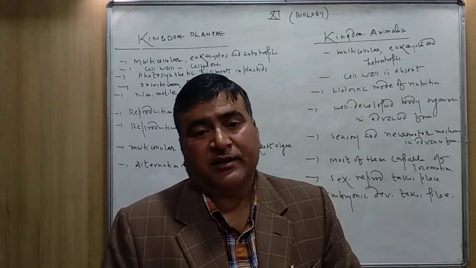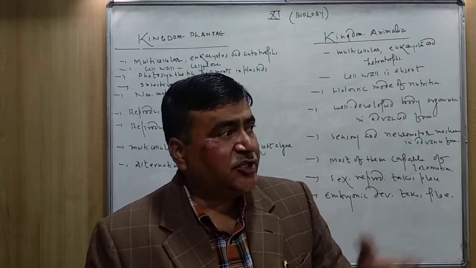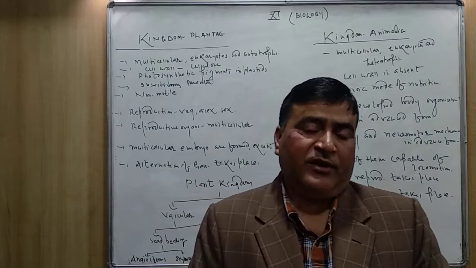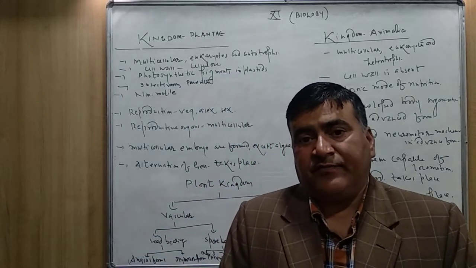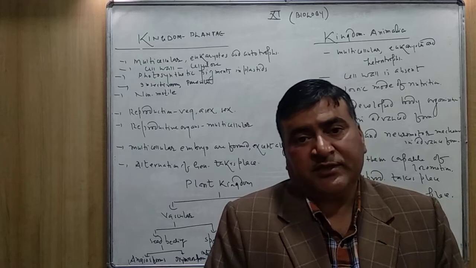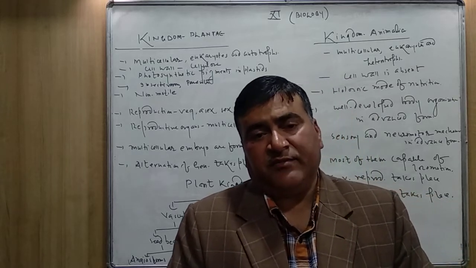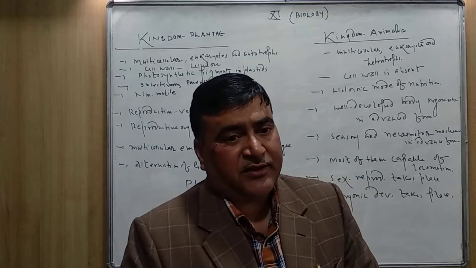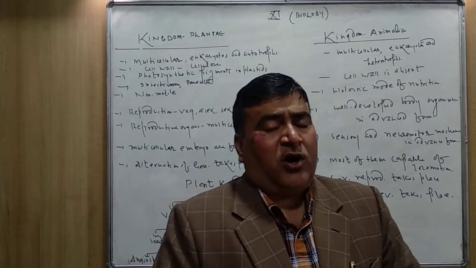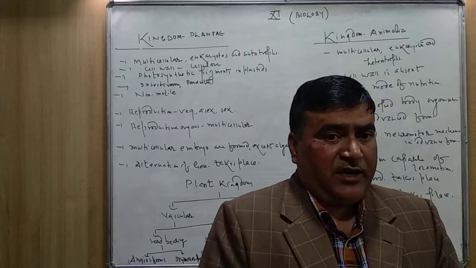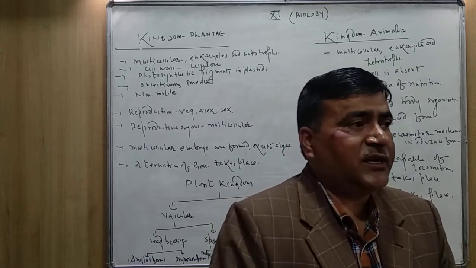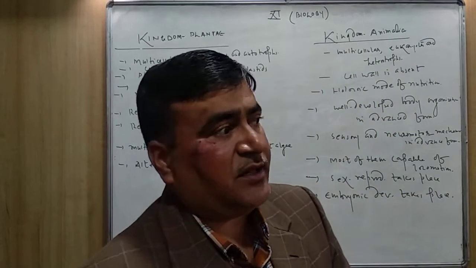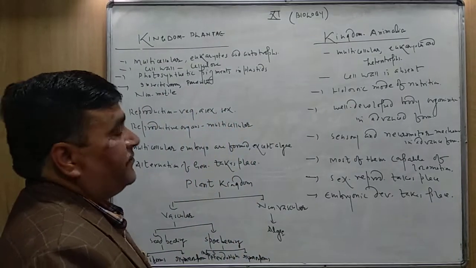Pinus is also a gymnosperm. And you are aware of the angiospermic plants. They include herbs, shrubs, grasses. Angiospermic plants means all the flowering plants. So all the plants have been put into this kingdom Plantae, and they are multicellular in nature.